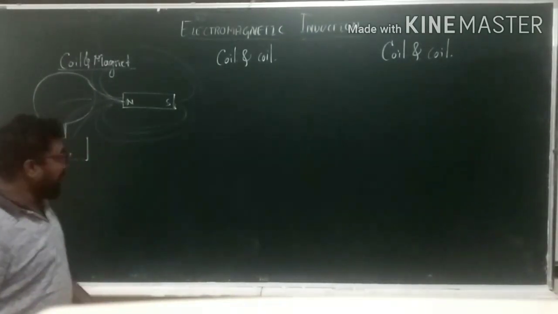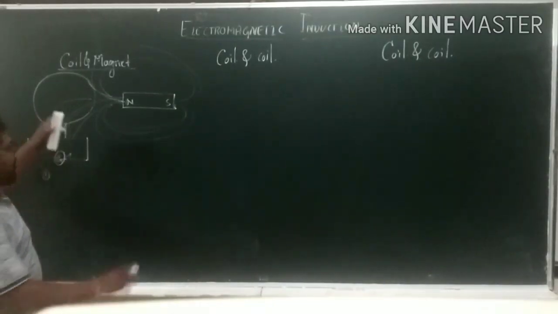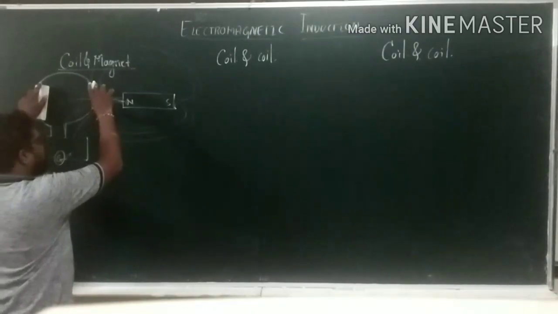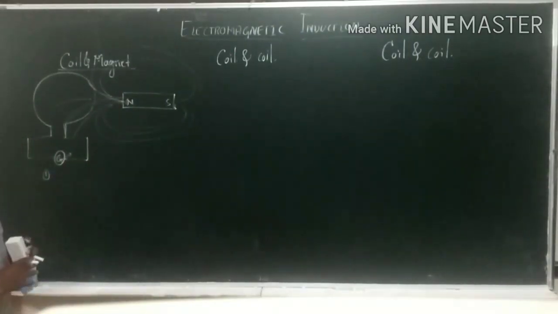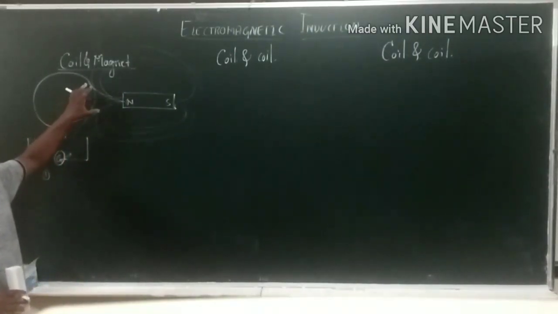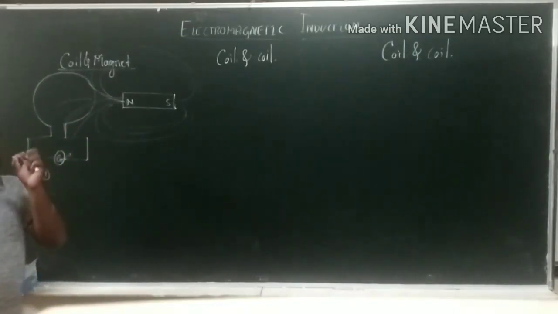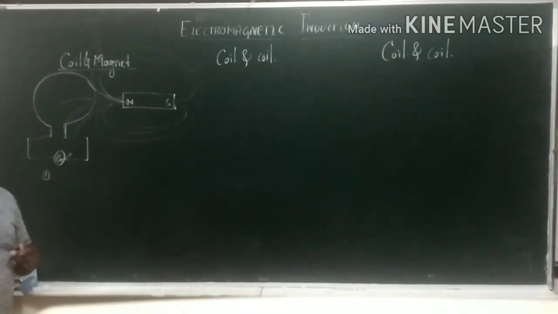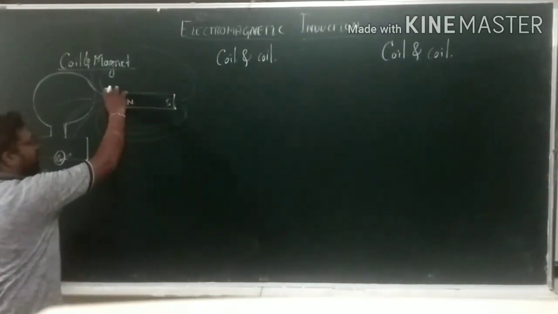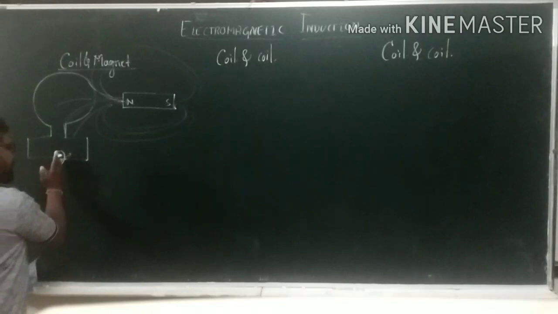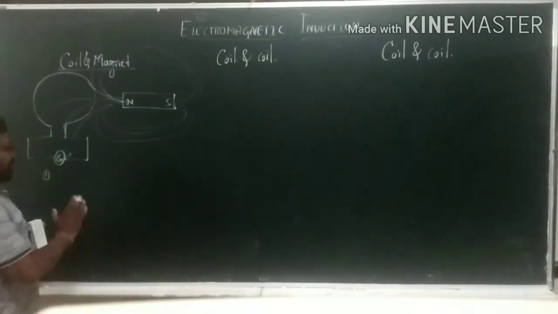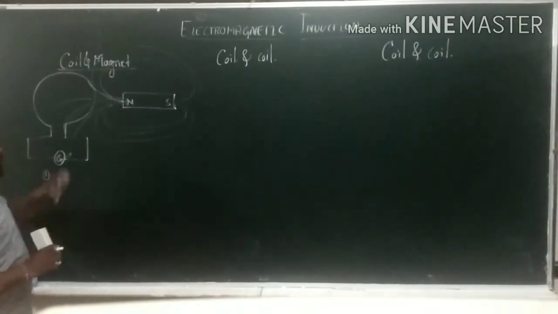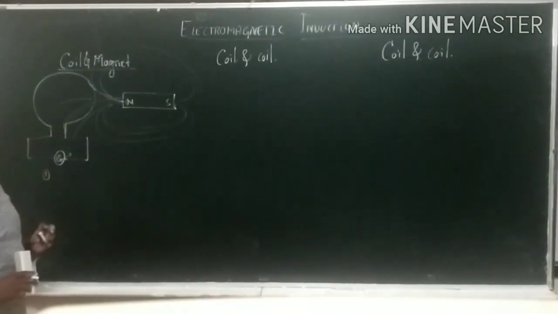Is it clear? At that point, if you bring the bar magnet closer to the coil and stop it at a particular point without touching the coil, then the galvanometer comes back to its original state. If the magnet keeps moving, it starts deflecting in one direction. If it stops near the coil, the galvanometer shows zero deflection.